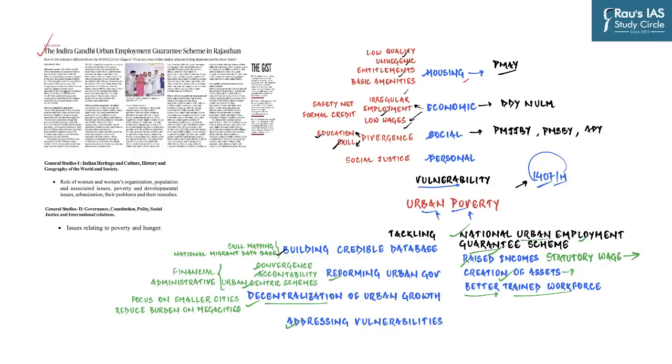So the first article which we have taken has appeared on the Text and Context page. The Indira Gandhi Urban Employment Guarantee Scheme in Rajasthan. How is this initiative different from MGNREGA for villagers? What are some of the similar schemes being implemented in other states?